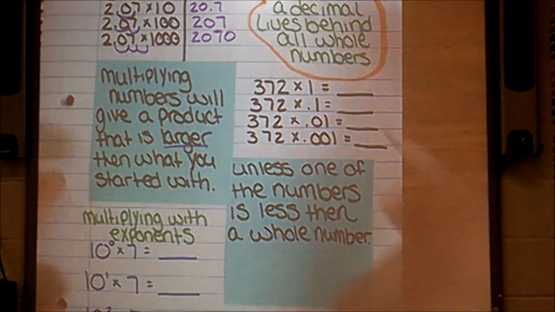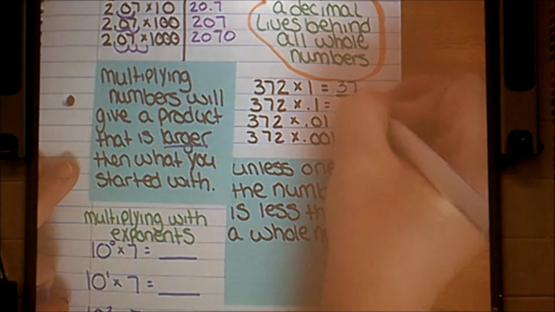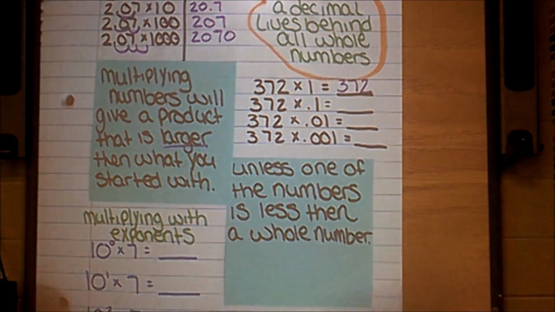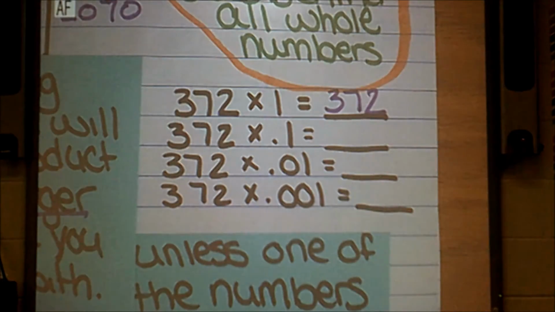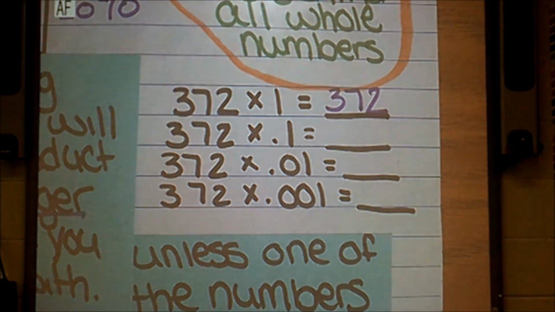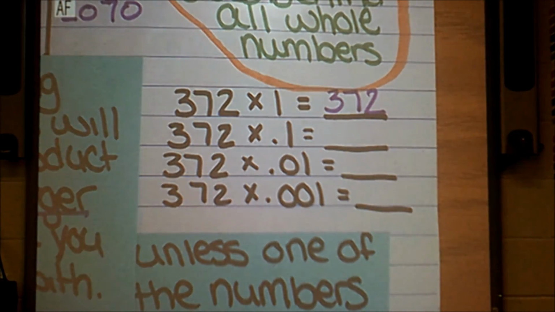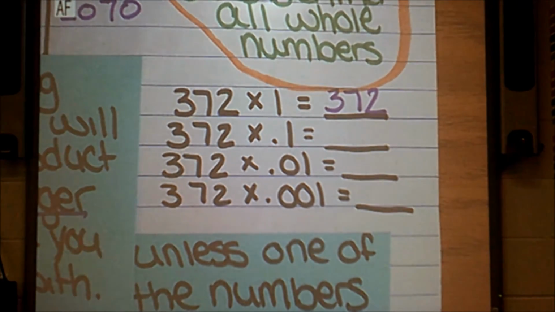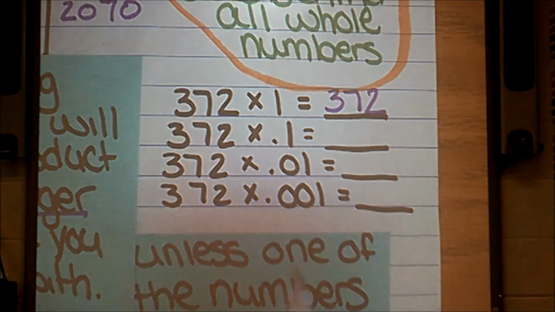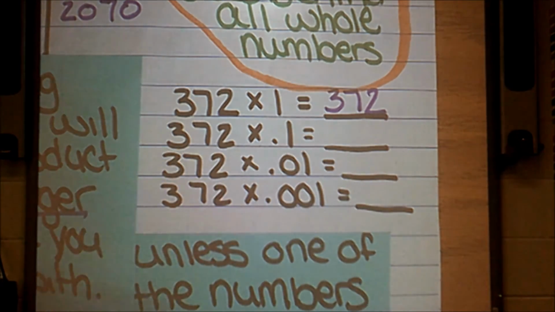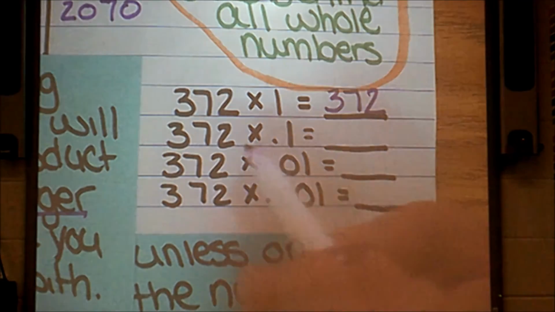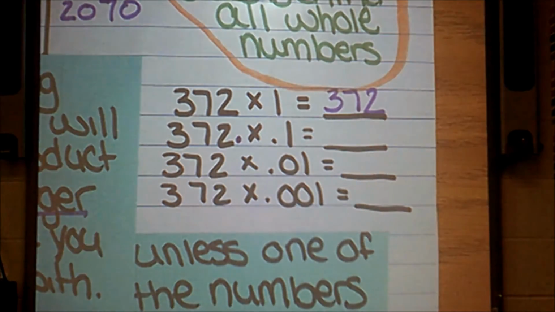372 times 1, identity property says, stays the same, still 372. 372 times 1/10. Now a tenth is less than a whole number. So I know, according to my notes from earlier, that there's a decimal that lives behind every whole number, and this is a whole number, so I do have a magic decimal there.